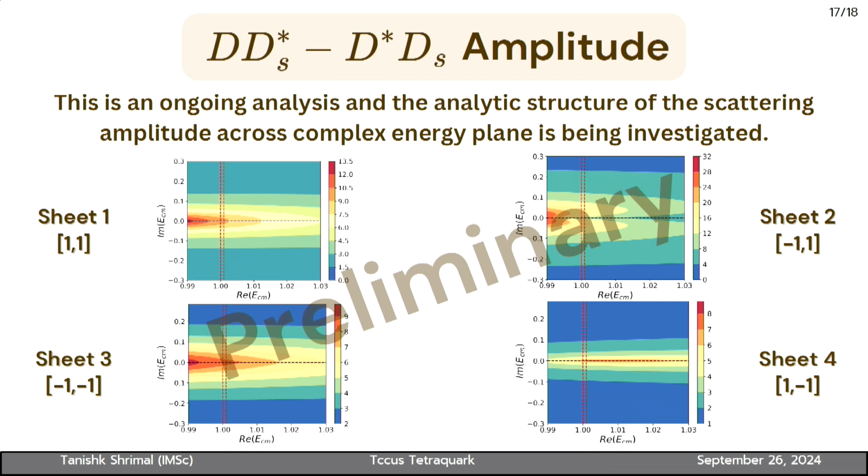Since I am talking about coupled channel scattering and there are multiple channels, there are multiple Riemann sheets as well. These Riemann sheets correspond to different signs of the D D* momenta. In the first sheet, in this plot, we don't see any interesting poles. We did find some interesting poles, but those are not in the immediately physically interesting regimes.